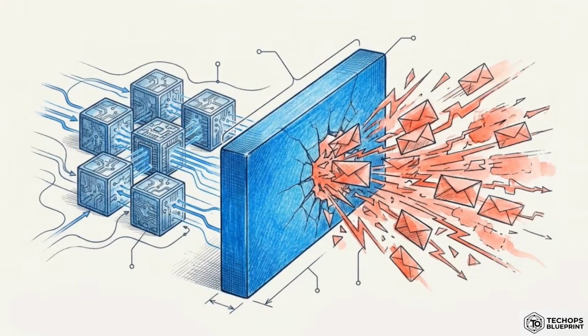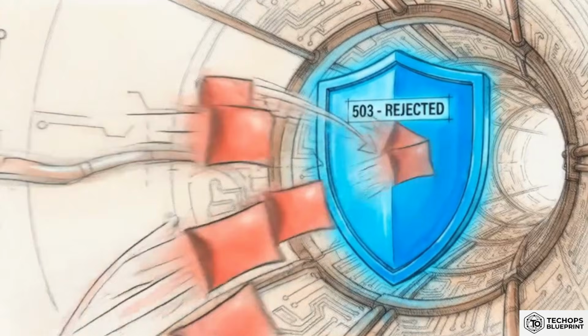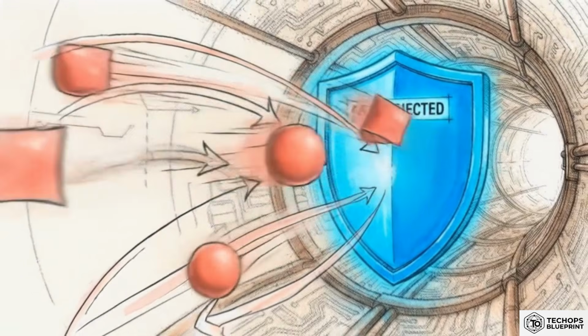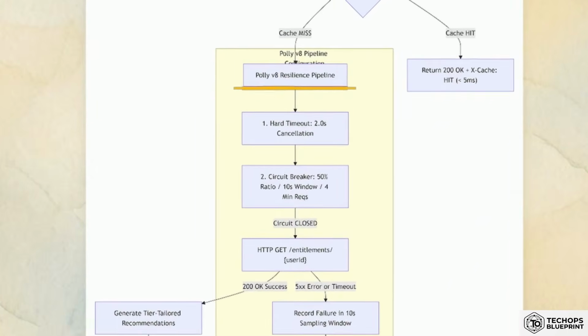To stop a cascading meltdown, the system requires a rigid structural defense. It has to learn how to explicitly say no, rather than waiting helplessly for a response that might never arrive. This pipeline topology diagram outlines the request path. We place the protection here: a unified, zero-allocation Polly V8 resilience pipeline sitting directly on the outbound HTTP client. It intercepts every request before it leaves the service.